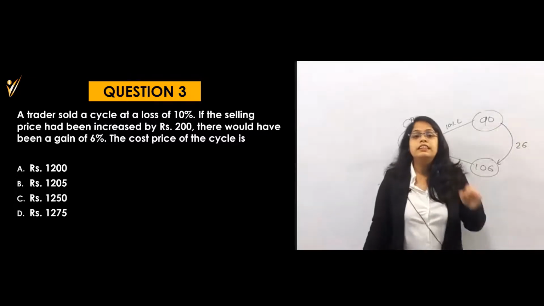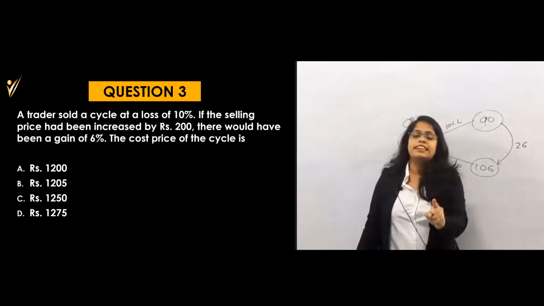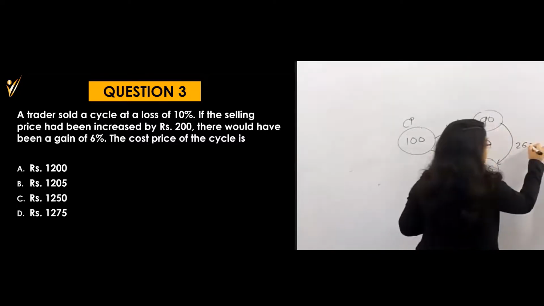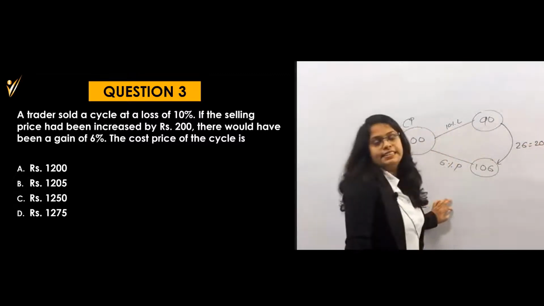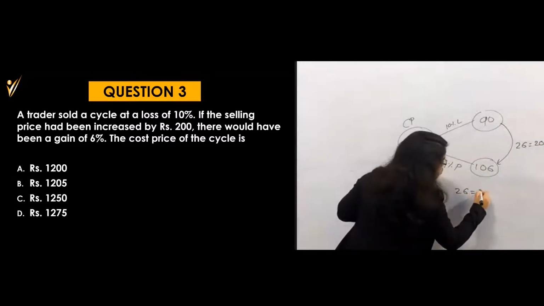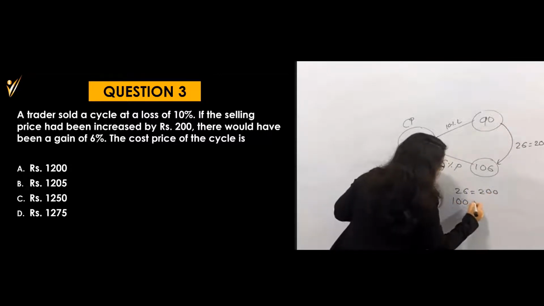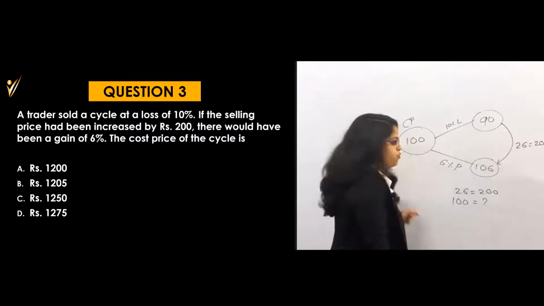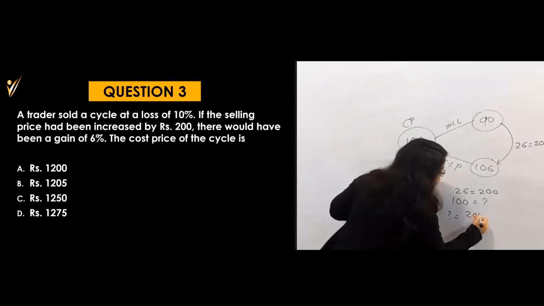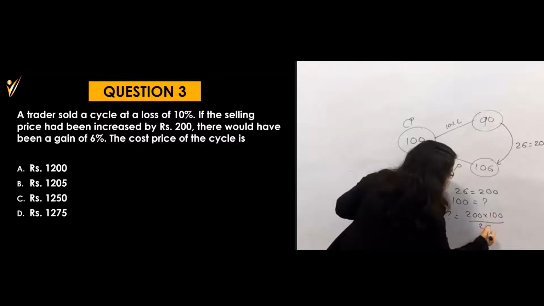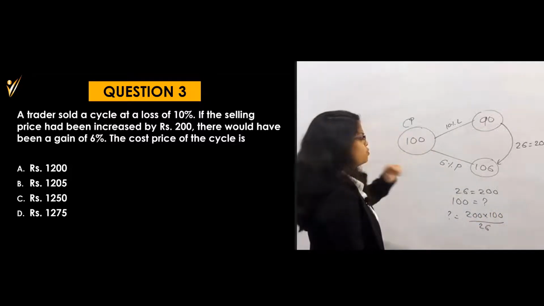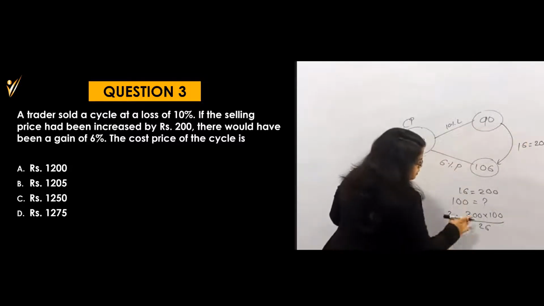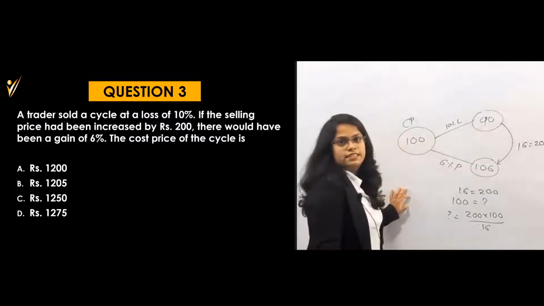But in the question, they are saying that the price is increased by 200, that means whatever my 16 is, that is 200. Getting this one? That means 16 is equal to 200. Then what will be my 100? Because I have considered 100, which is not the exact cost price. So for this question mark, it will become 200 into 100 divided by 16. Is it a 26? No, sorry, it is a 16. Sorry, there is a mistake. This is a 16 here actually, not 26.